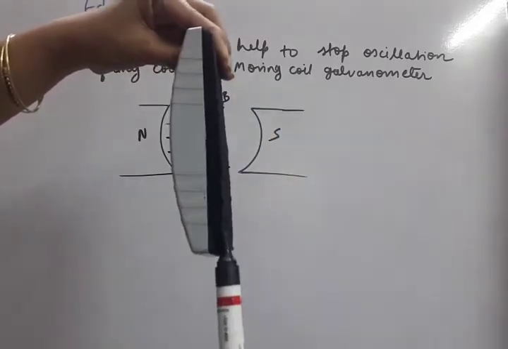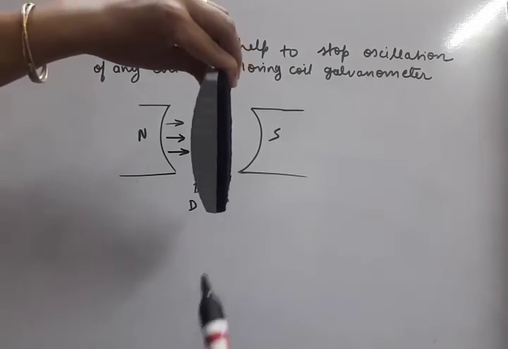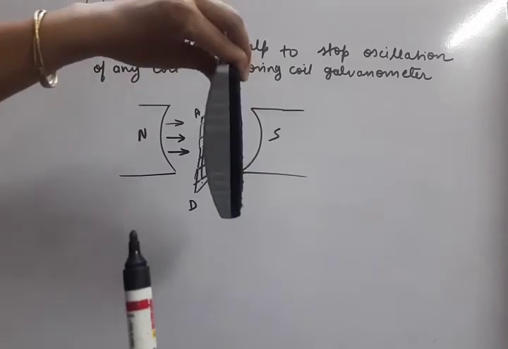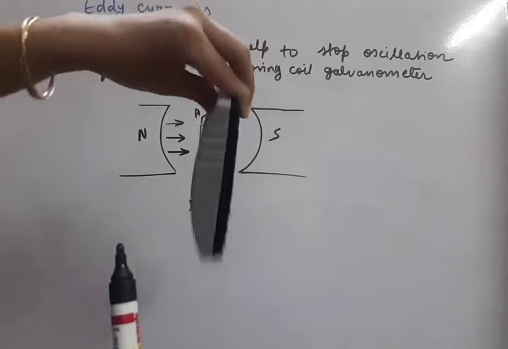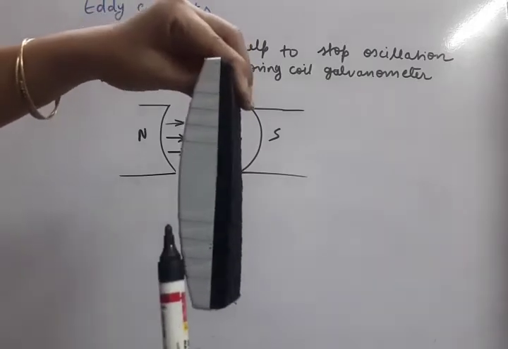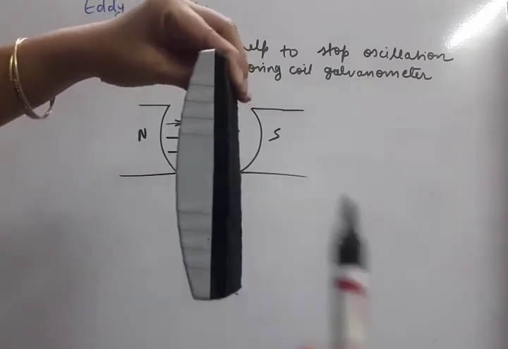This position is called the mean position of the coil, and as it goes out of the North Pole and South Pole, that means here and here North Pole and South Pole were there. So that is called extreme position. So mean, extreme, mean, extreme.